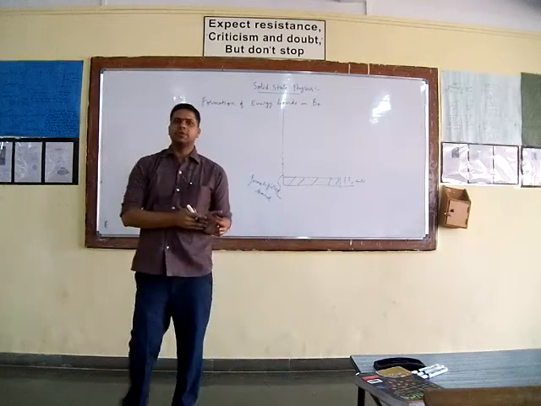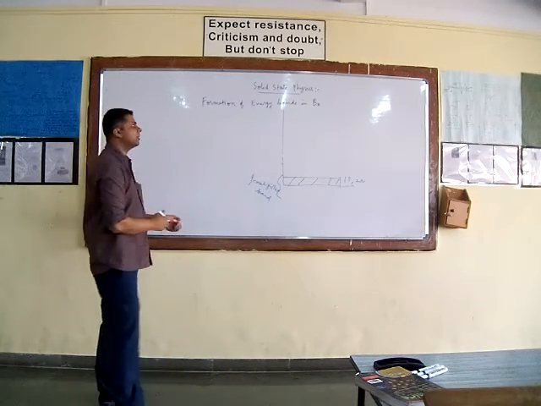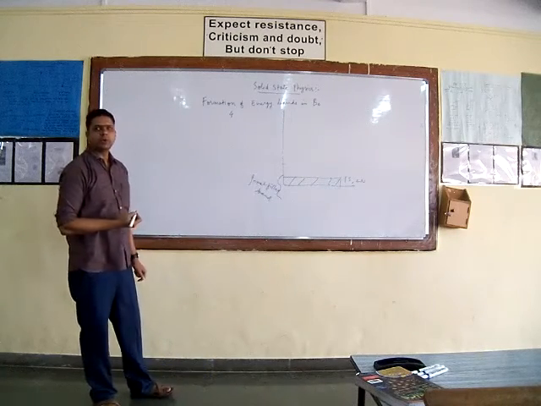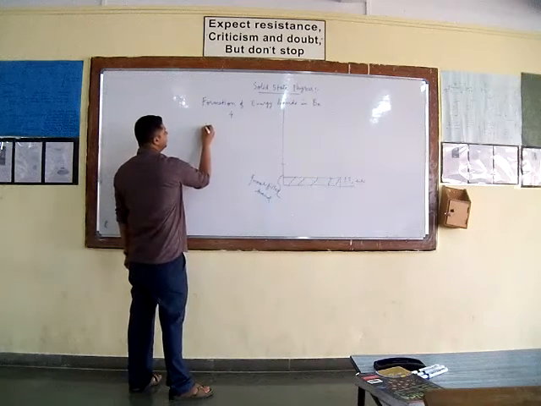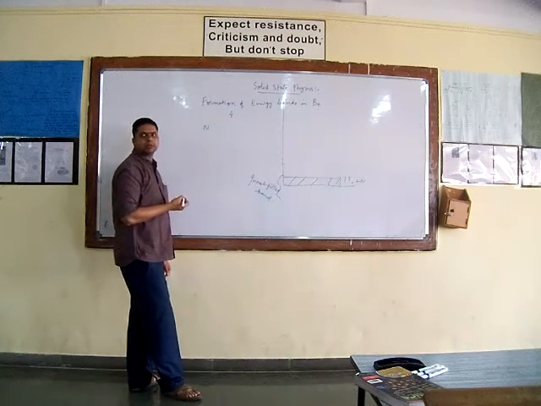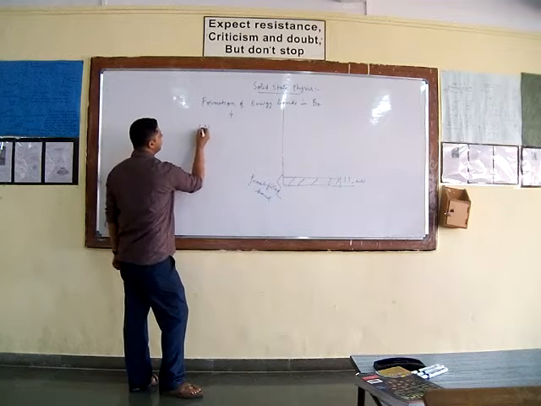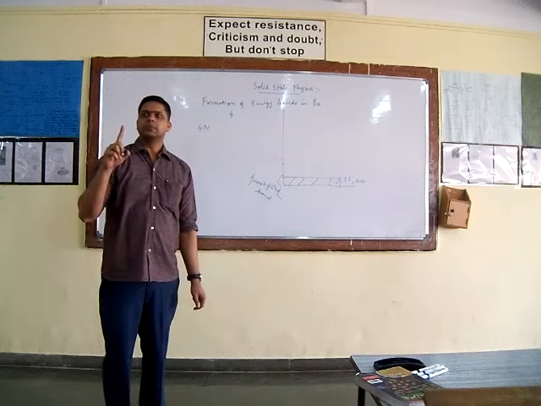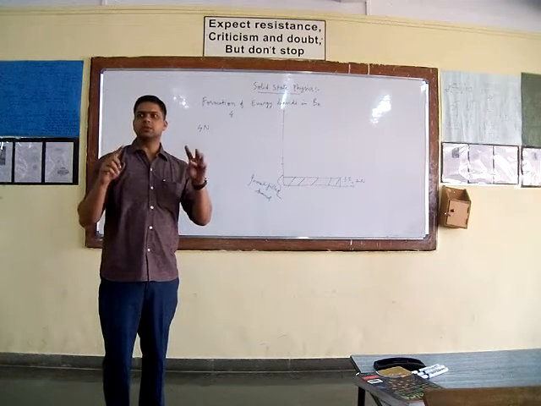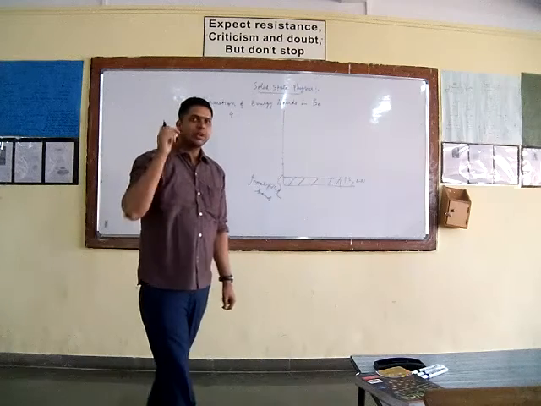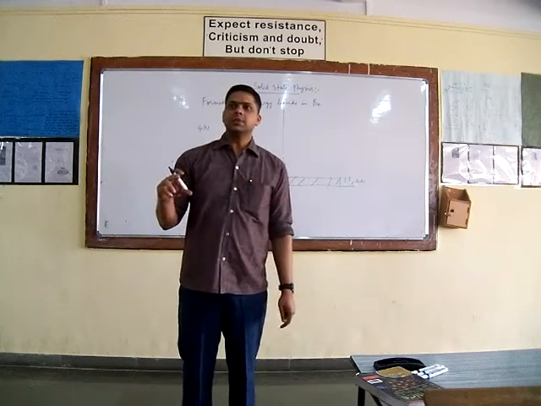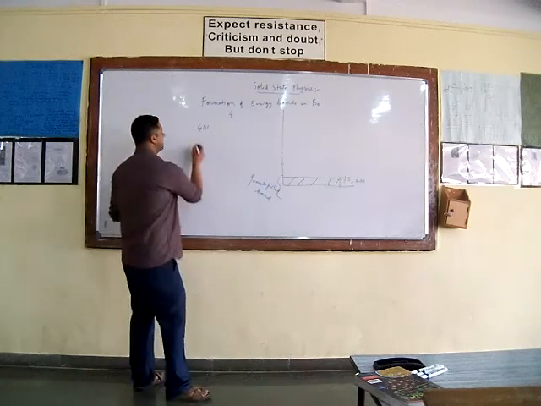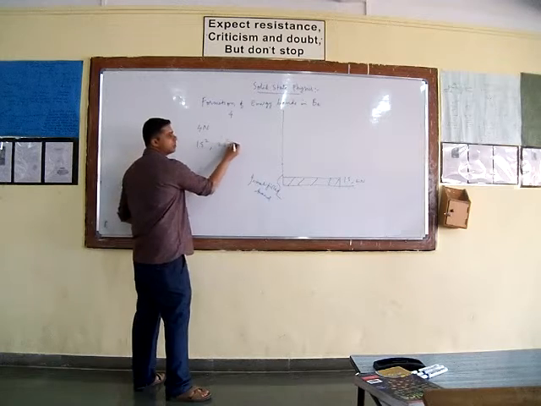The next is formation of energy bands in beryllium. What is the atomic number of beryllium? It is 4. So if a beryllium solid is formed with n atoms, then there will be 4n electrons associated with the beryllium solid. How many electrons does one beryllium atom have? 4 electrons. So such a beryllium solid will have 4n electrons associated with it. We can write the electronic configuration as 1s2, 2s2.